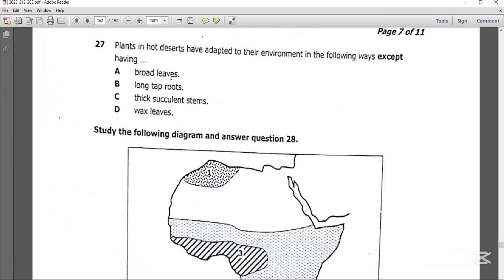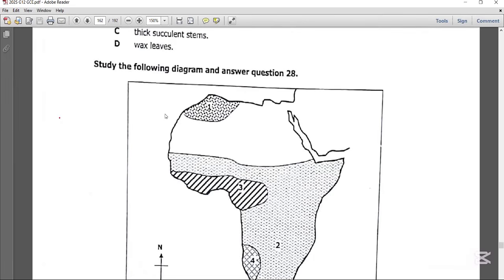So you do not need to have plants with broad leaves in hot deserts, because such plants can lose a lot of water, and in the end they can easily wilt. So the best possible answer is A, broad leaves. The rest of these options are basically adaptive features of plants in hot deserts. Let's look at this beautiful map of Africa.